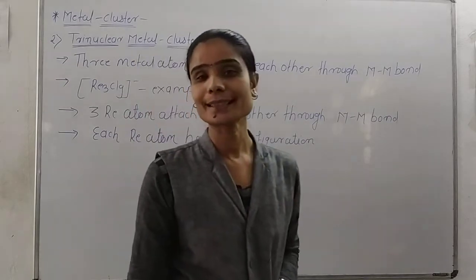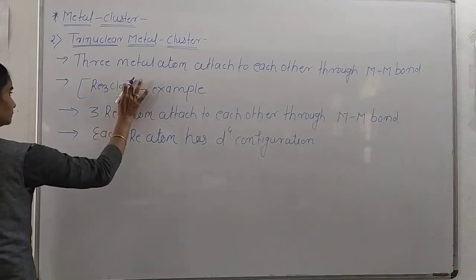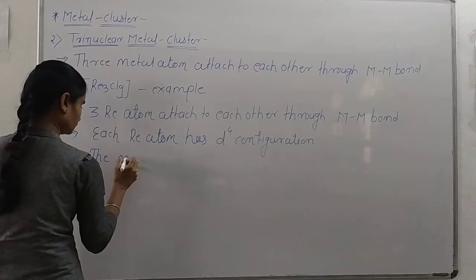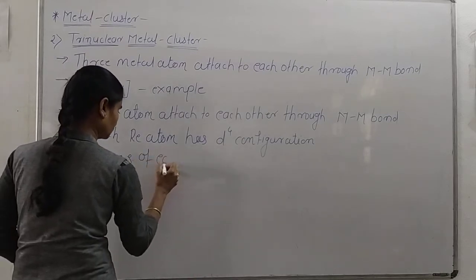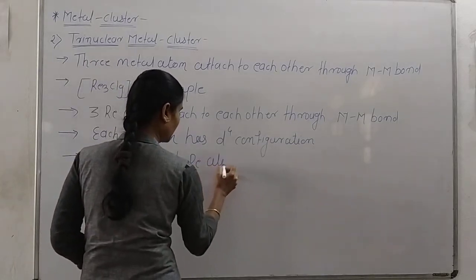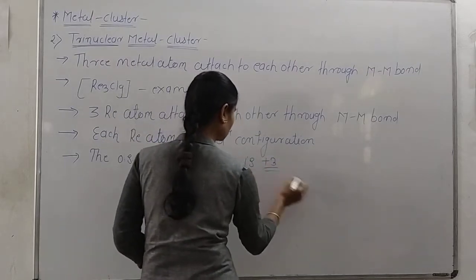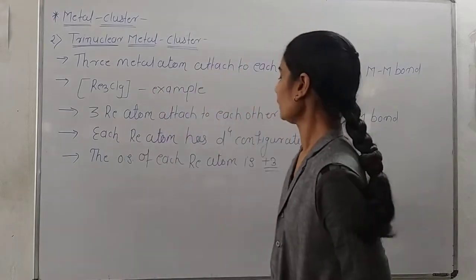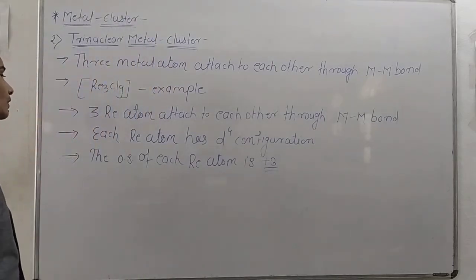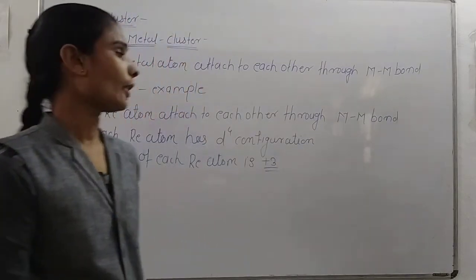Because the oxidation state of each rhenium atom is +3. Because each rhenium atom has the +3 oxidation state, each rhenium atom has d4 configuration.